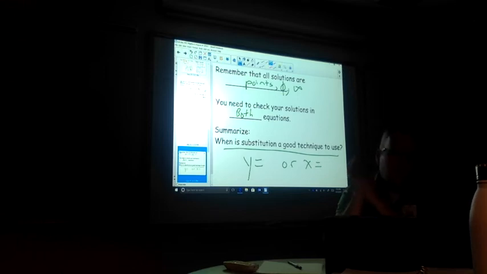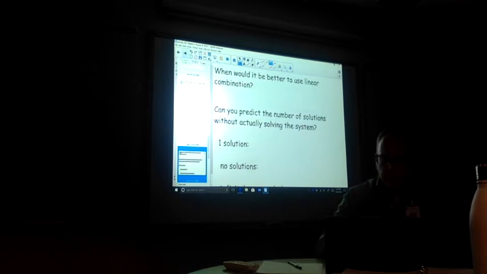And normally the elimination method is set up in standard form. So remember that's ax plus by equals c. And then a, b, and c are not to be fractions when it's in standard form.